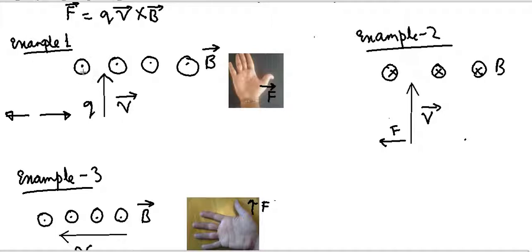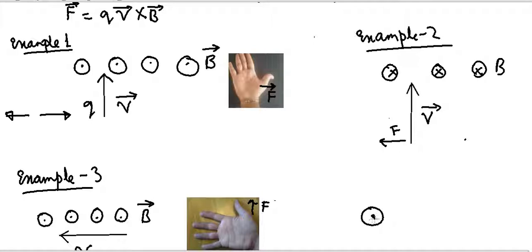In this example, before we proceed, let us discuss one convention. Whenever we want to depict any vector which is coming out of your screen, suppose the magnetic field is coming out of your screen, then the notation for that is a circle with a dot.